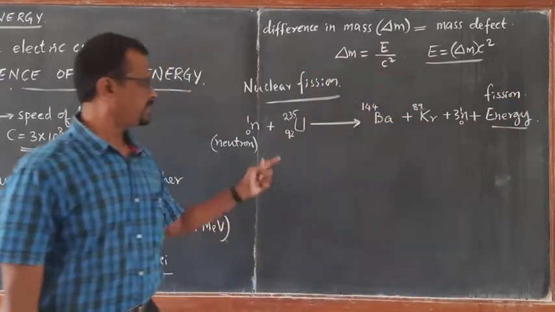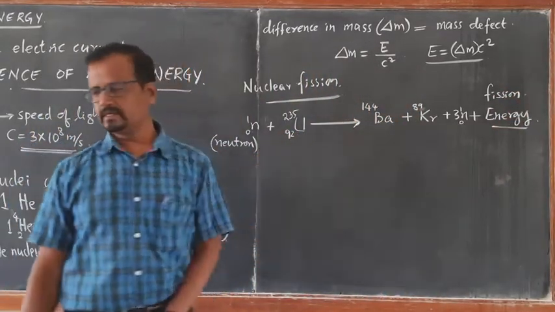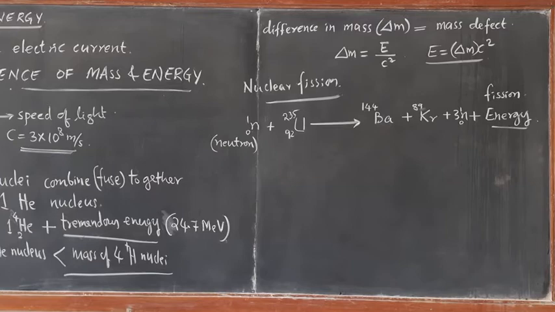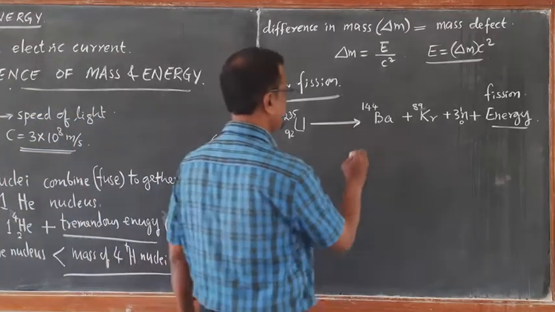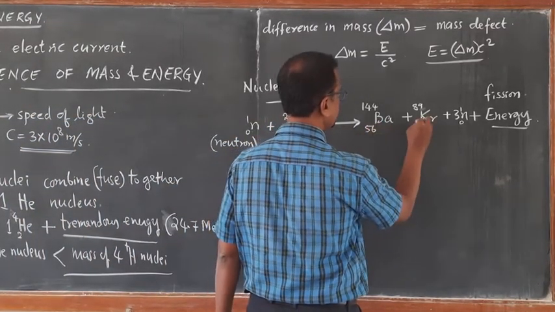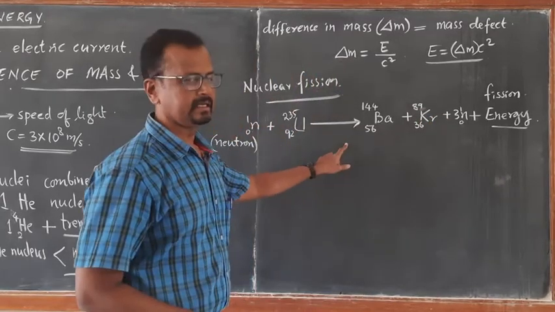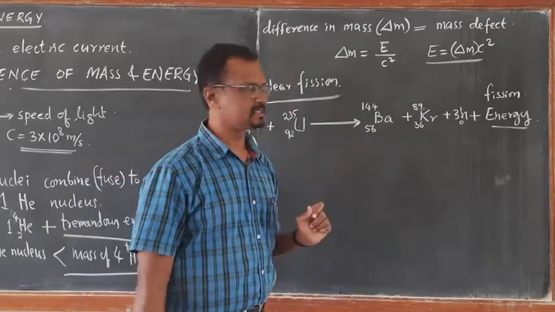So if you balance this, here you get barium 56, krypton 36. What all these things are, you are going to learn in detail in chemistry as well as in physics.